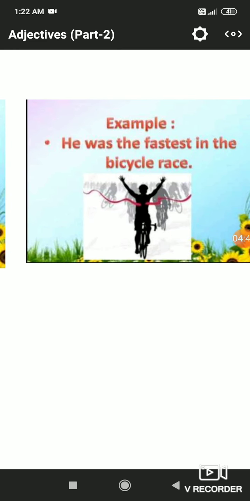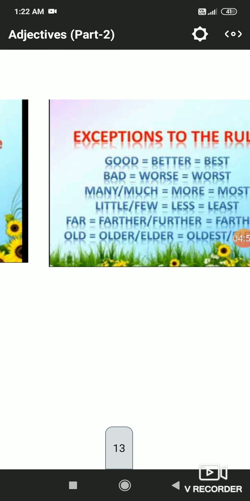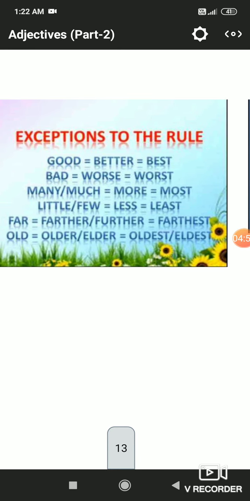Look at the example. He was the fastest in the bicycle race. So here one person or one noun is compared with so many, more than one. So here we have used the superlative degree. But here are also some exceptions to the rule. Good will not change into gooder, goodest, bad, better, baddest. Rather, we will use good, better, best, bad, worse, worst, many, more, most. So these are the exceptions to the rule. The rule is we have to add er and est, that is the main rule, but here these are the exceptions.